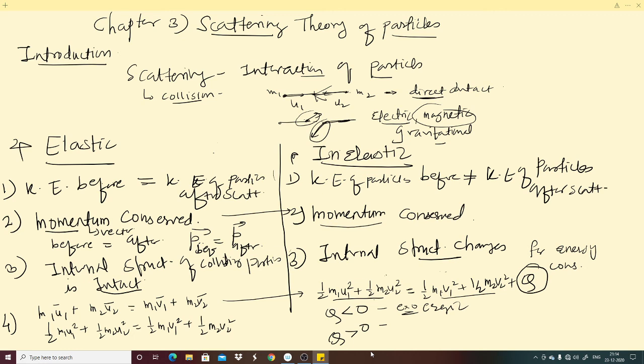Exoergic and endoergic are the two processes that arise in inelastic scattering. With this, I think we should stop our lecture here. In the next lecture we will see the remaining chapter. Thank you.